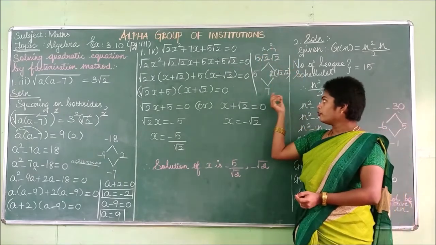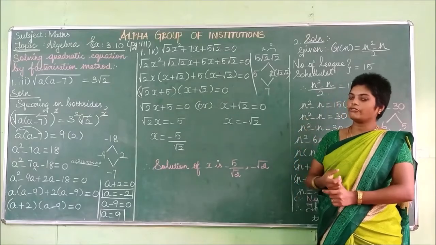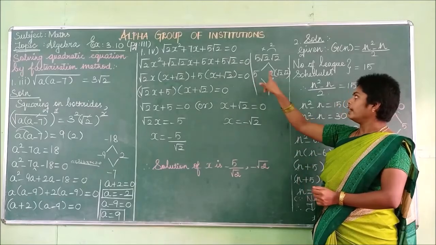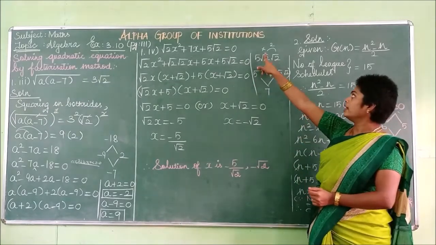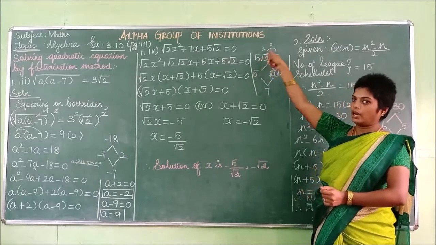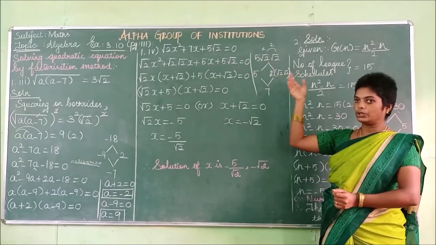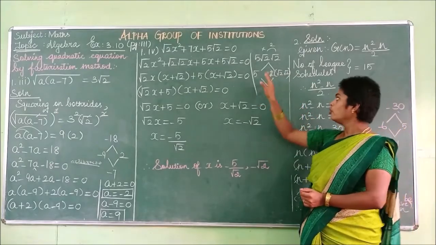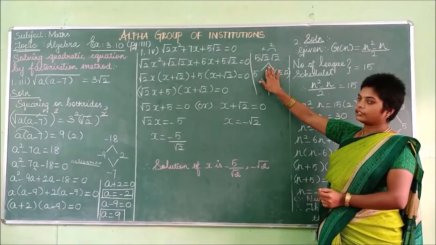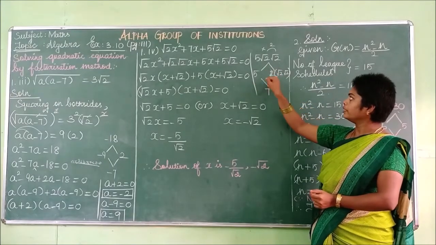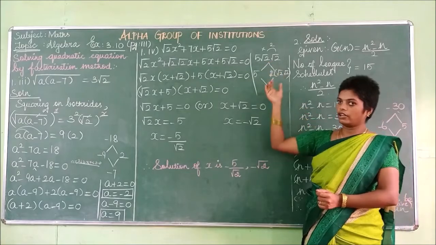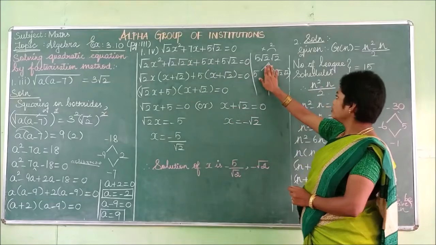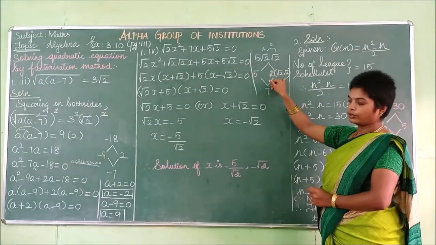So listen, which two numbers add up to 7? You add 5 and 2. Yes, 5 and 2. Again, this root 2 and root 2 is written as 2, and this 2 can be written as root 2 into root 2. So that is why I wrote it here. If you add the two numbers, you get this value. You multiply these numbers, instead of the 2, you write root 2 into root 2. If you multiply both numbers, you will get the above one. So now you are clear. Then substitute, how you get the values by splitting: these two values, 5 and root 2 into root 2.